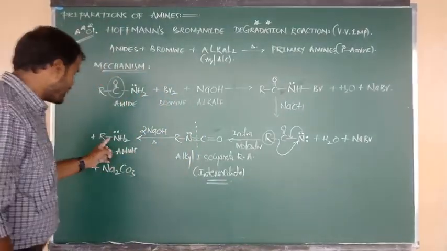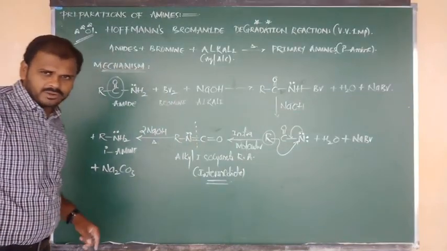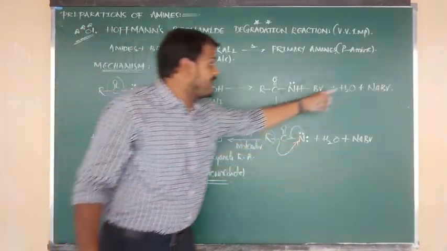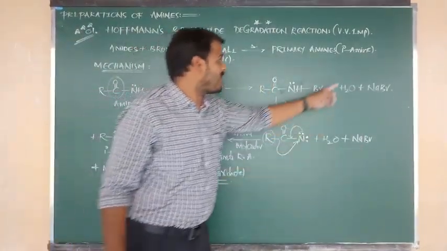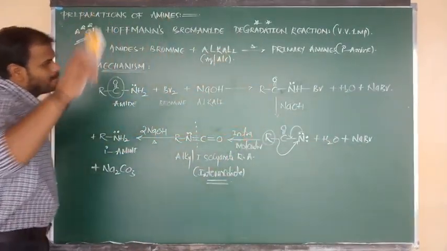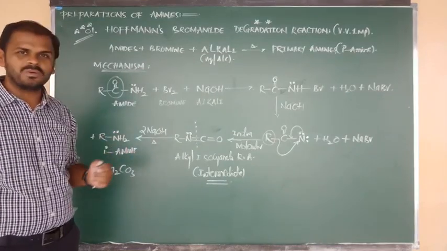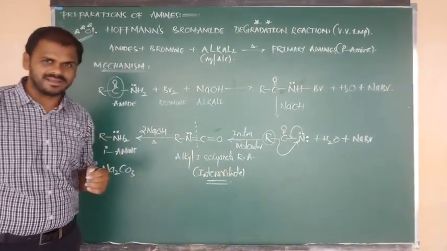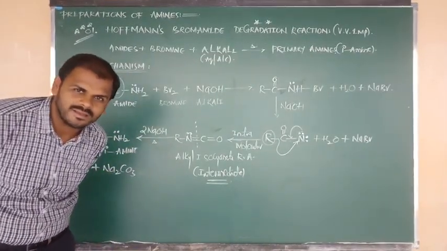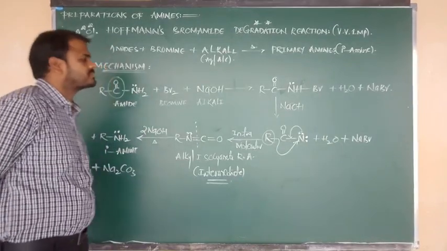Okay, the main product is primary amine, the byproduct is Na2CO3, and 2 moles of NaBr we are getting, and 2 moles of water we are getting. Everything was balanced as per the above main equation. I hope you understand this reaction clearly. Okay, now beta. Okay, good.